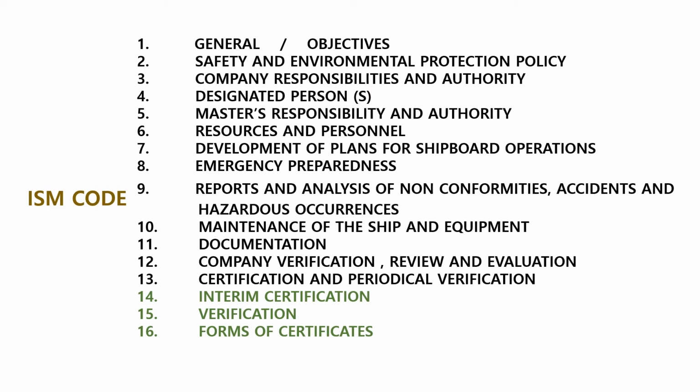This is the ISM code. This ISM code is something you are recommended to memorize in every lecture, so this time I repeat again. Chapter 1, General Objectives. Chapter 2, Safety and Environmental Protection Policy. Chapter 3, Company Responsibilities and Authority. Chapter 4, Designated Person. Chapter 5, Master's Responsibility and Authority. Chapter 6, Resources and Personnel.